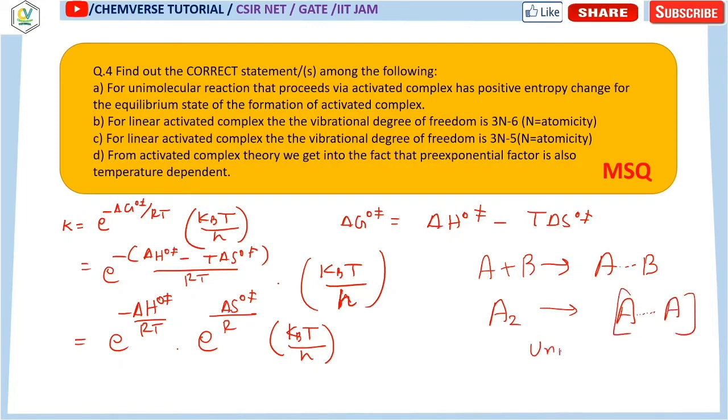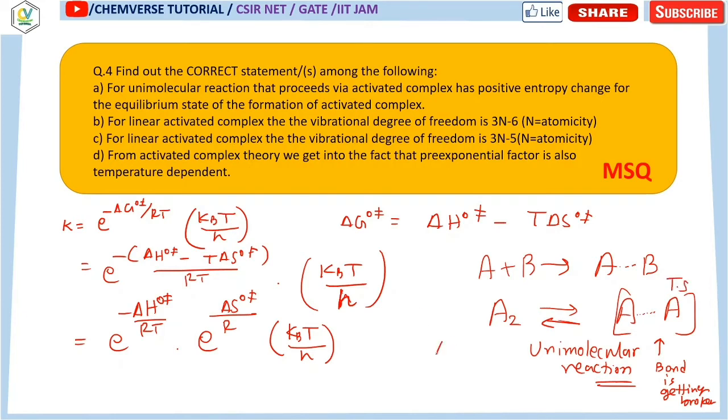So in this case, in the transition state, the bond is getting broken. For this kind of reaction, when the transition state is forming, this is the equilibrium with the transition state, or the activated complex.